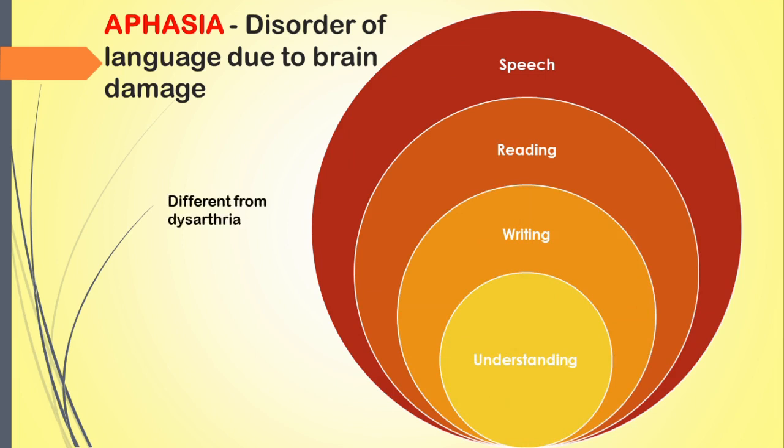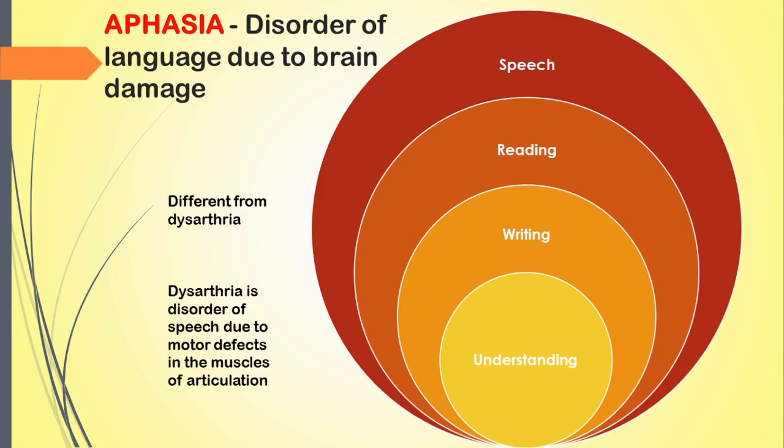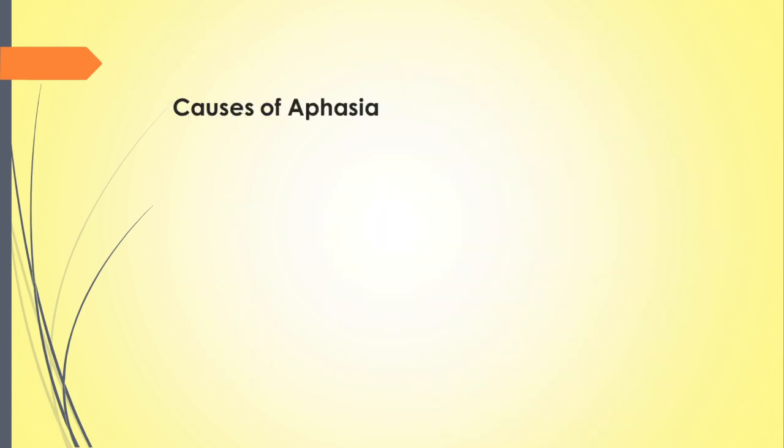Aphasia is not dysarthria. Dysarthria is also a disorder of speech, but it occurs due to motor defects in the muscles involved in speech, that is, muscles of face, tongue and larynx. Whereas aphasia is the disorder of language function that results from brain damage. There can be different causes for brain damage leading to aphasia.